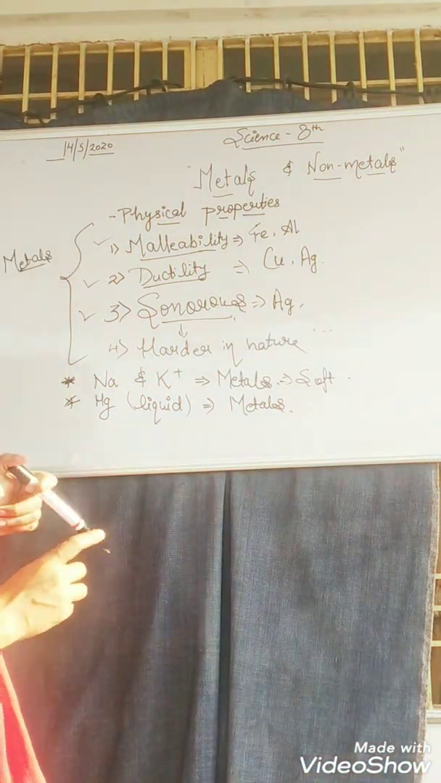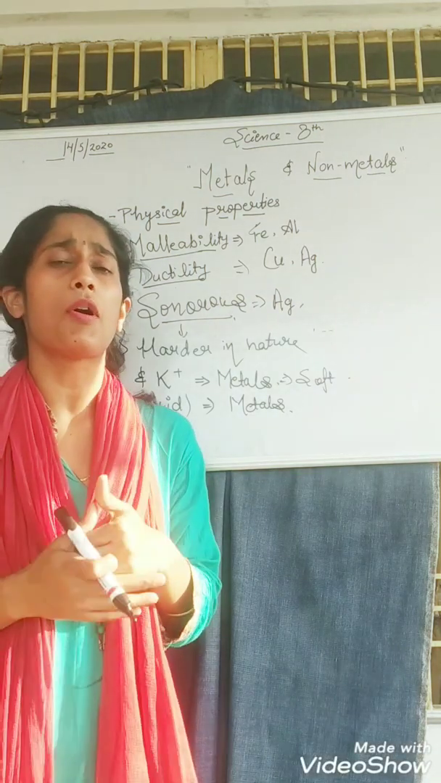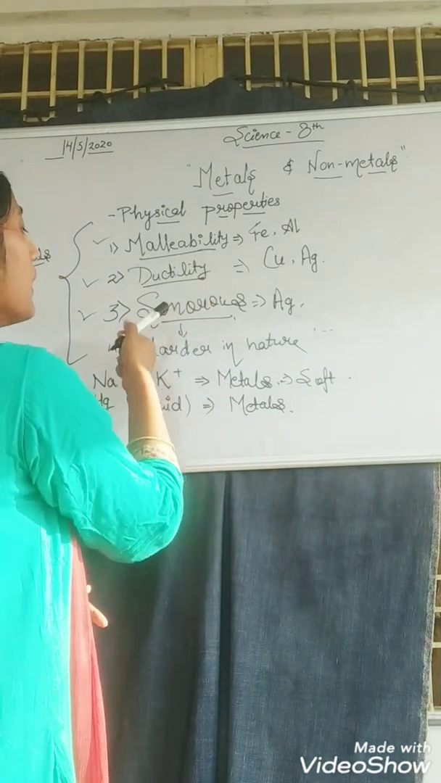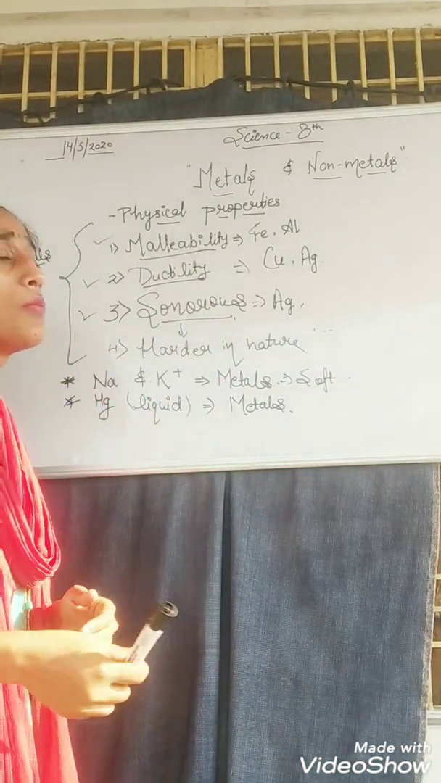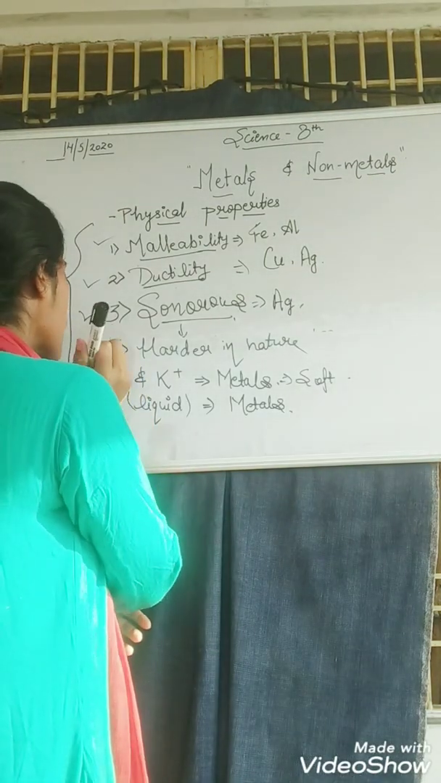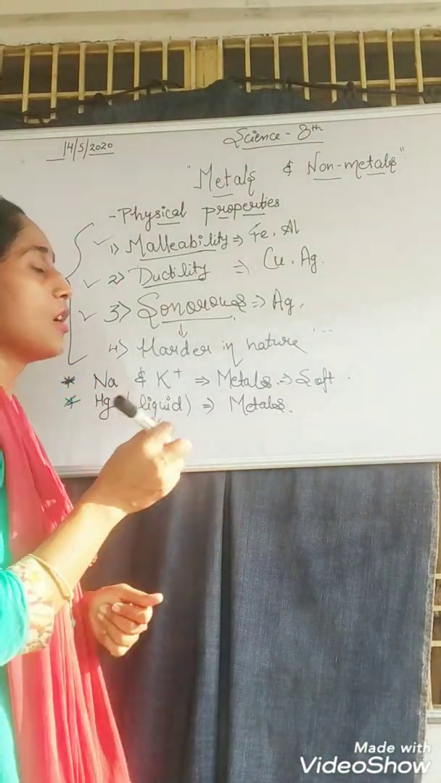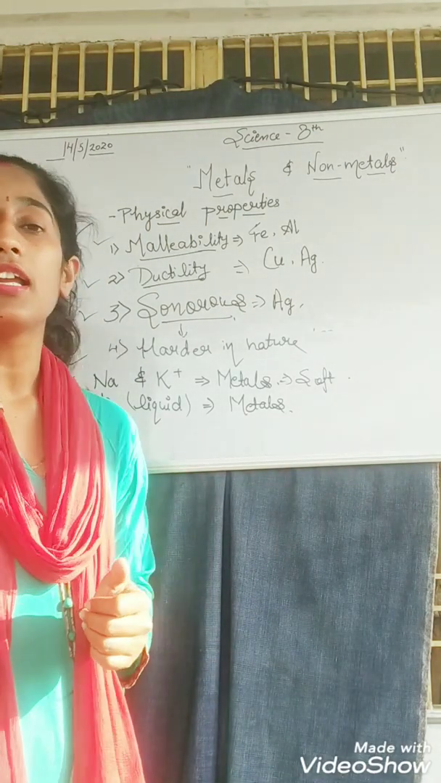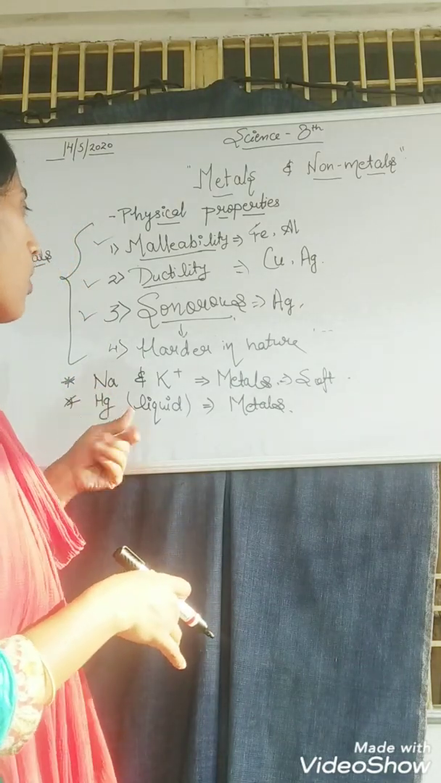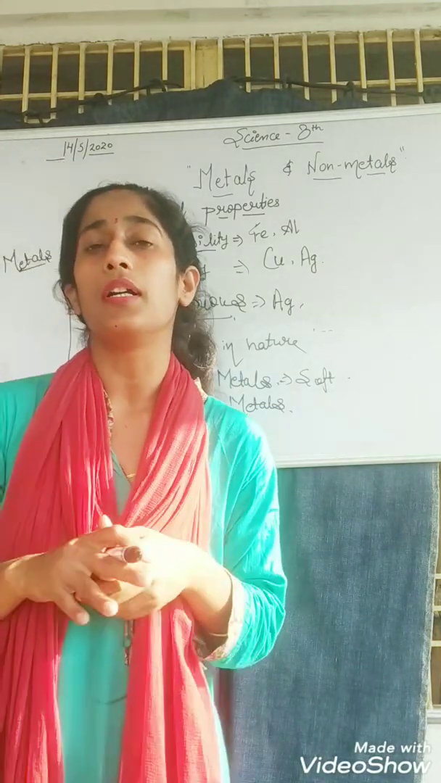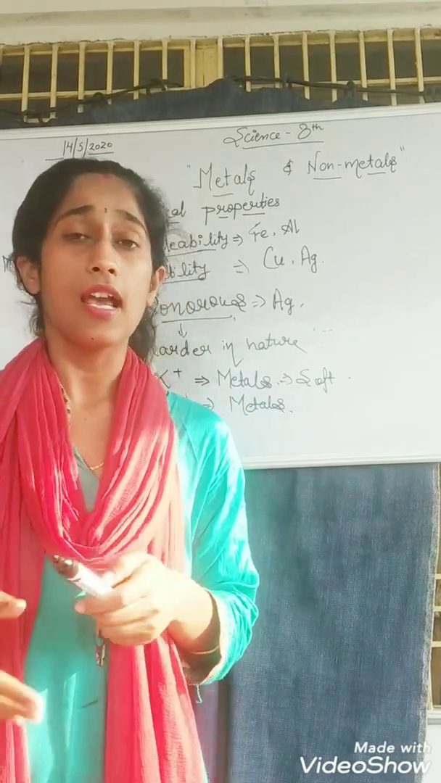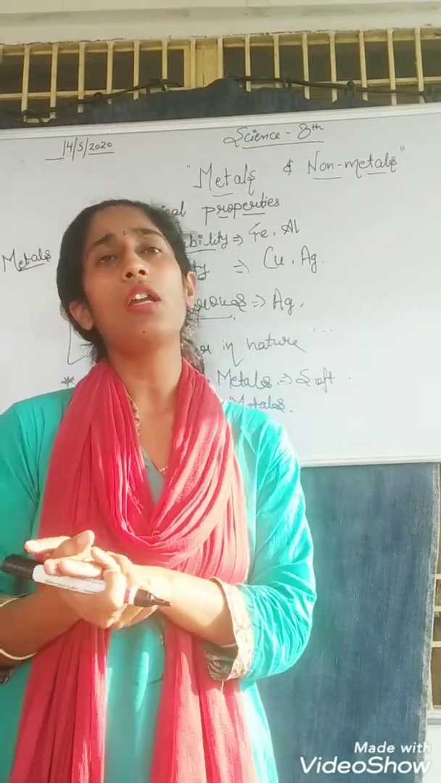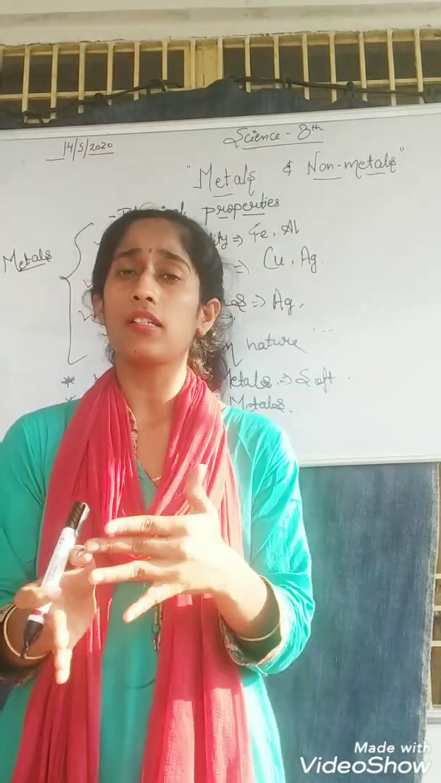Okay, so today we are discussing just the physical properties of metals. What are those? Malleability, ductility, sonorous, and hard in nature. Hard in nature means solid in nature. There are a few exceptions: sodium and potassium are metals that are soft in nature, and liquid mercury is a liquid in nature. These are some examples of metals and their physical properties. Just go through it, and next time we are going to discuss the physical properties of non-metals. Then only we can differentiate easily between metals and non-metals.